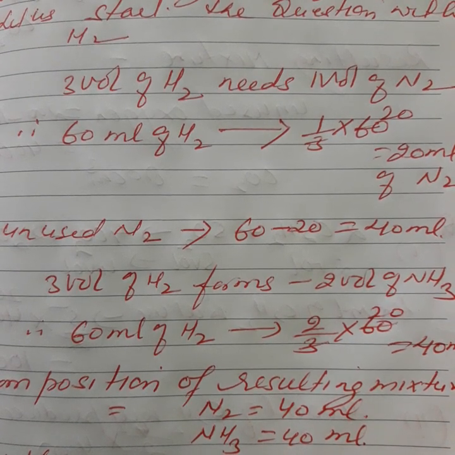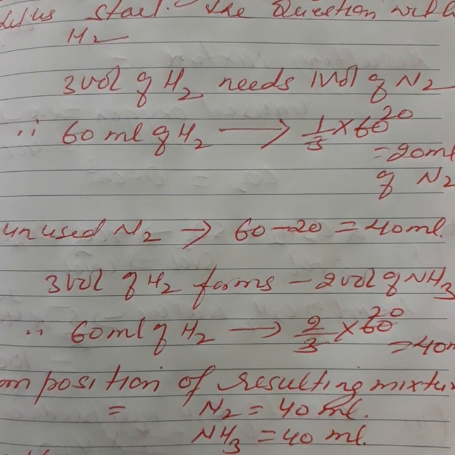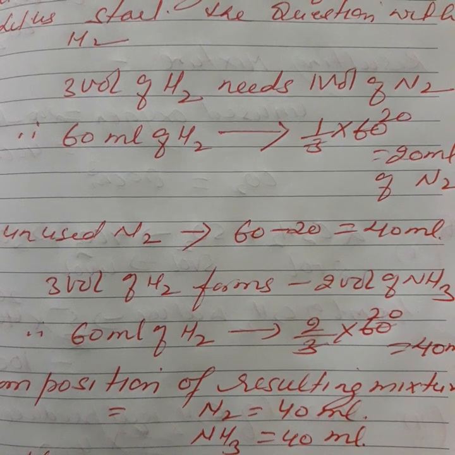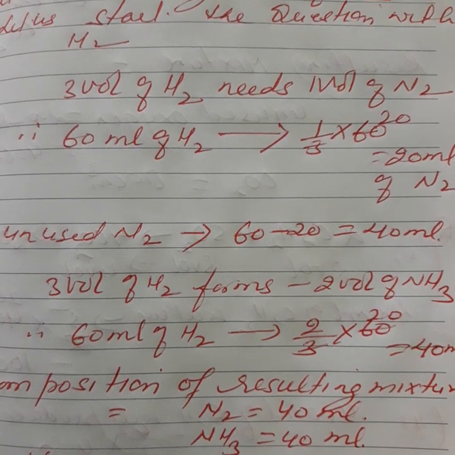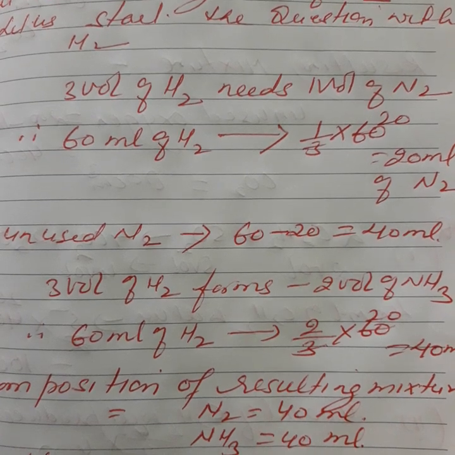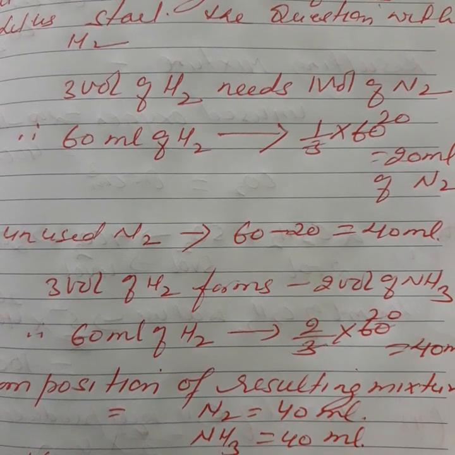The substance that is totally consumed when the reaction is completed is known as limiting reagent, limiting agent, or simply limiting reactant. So here, which one is the limiting reactant? Hydrogen. So in this case we cannot start the numerical using nitrogen. How should we do the numerical? Using hydrogen, the limiting factor. So we should do the numerical like this.